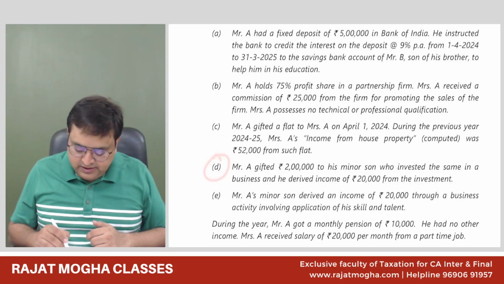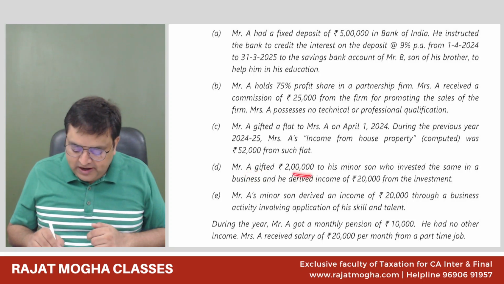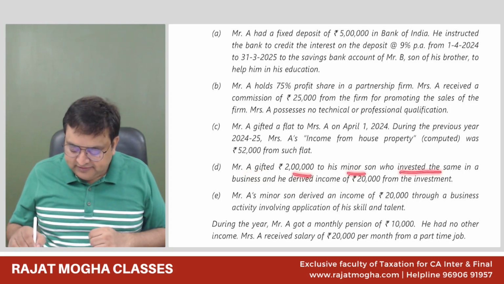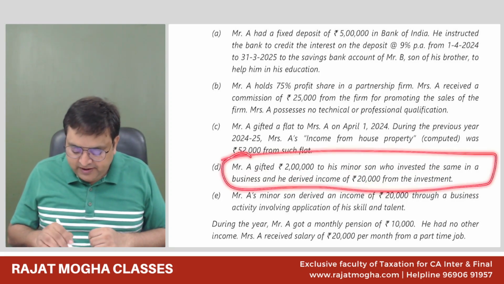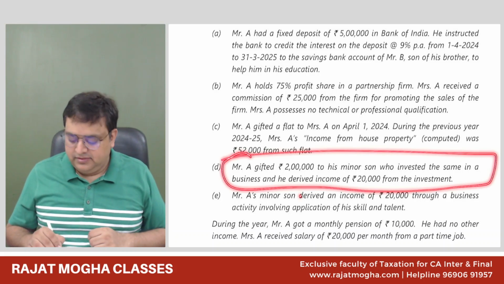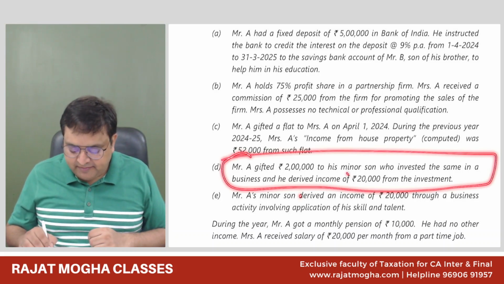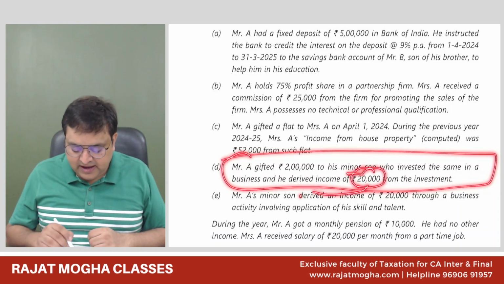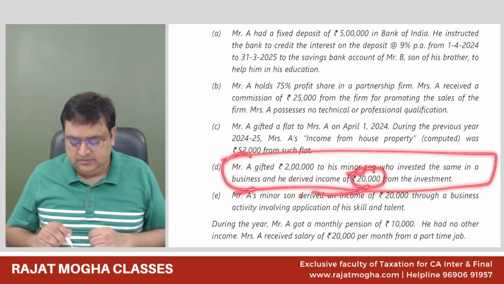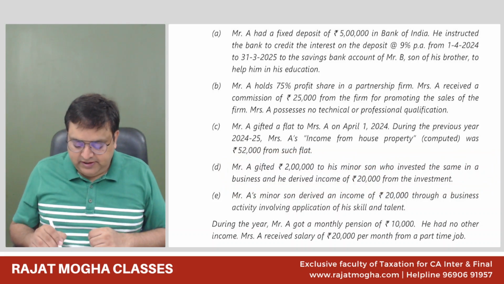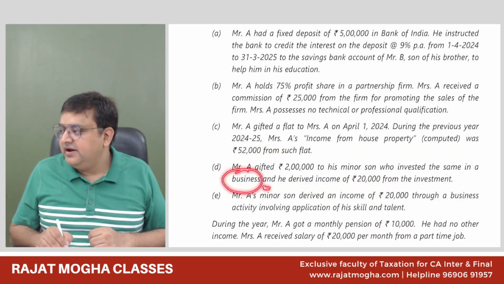D point. Mr. A gifted 2 lakh to his minor son, who invested the same in a business, and he derived income of 20,000 from the investment. So again, please tell me whether this income would be clubbed or not. Clubbed. Why? Because it's a minor son's income. So whatever income is derived, it will be clubbed. And under which head will it be clubbed, guys? What do you think?